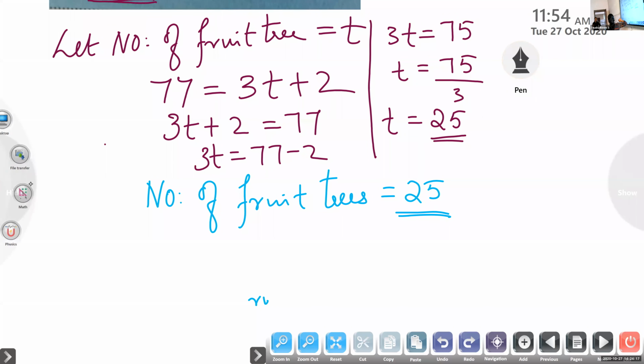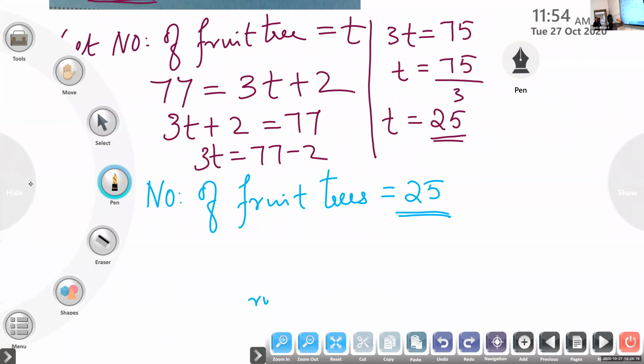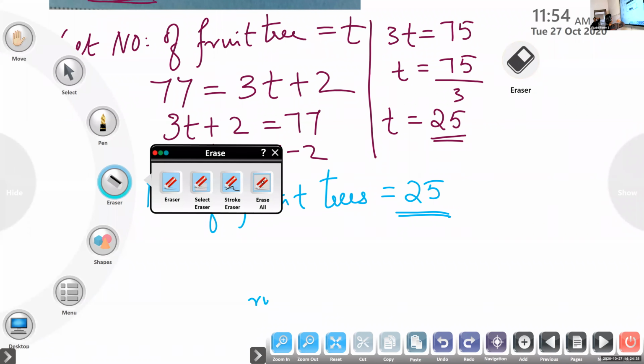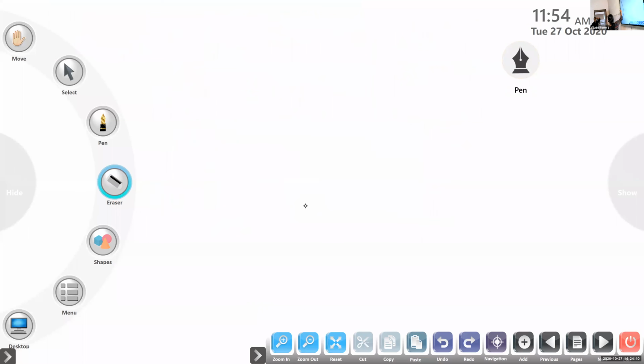Class teachers. Mark slip passed to class teachers.